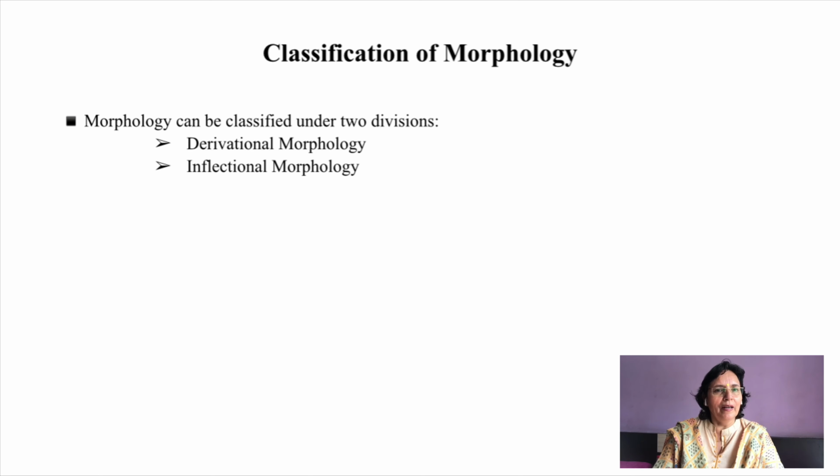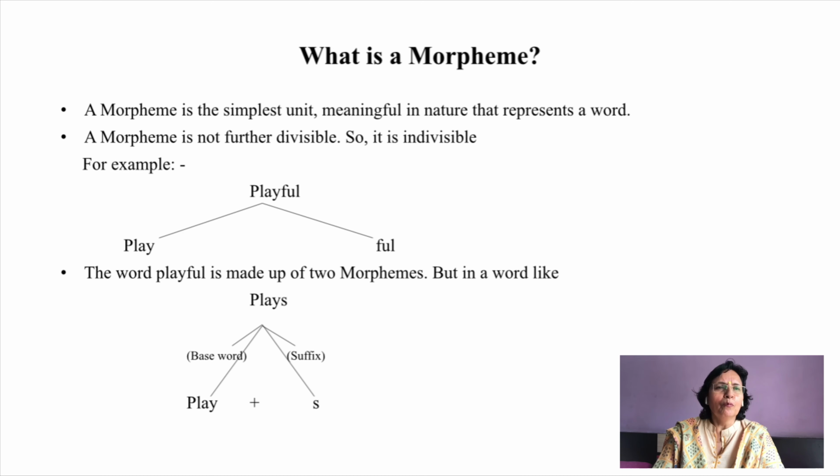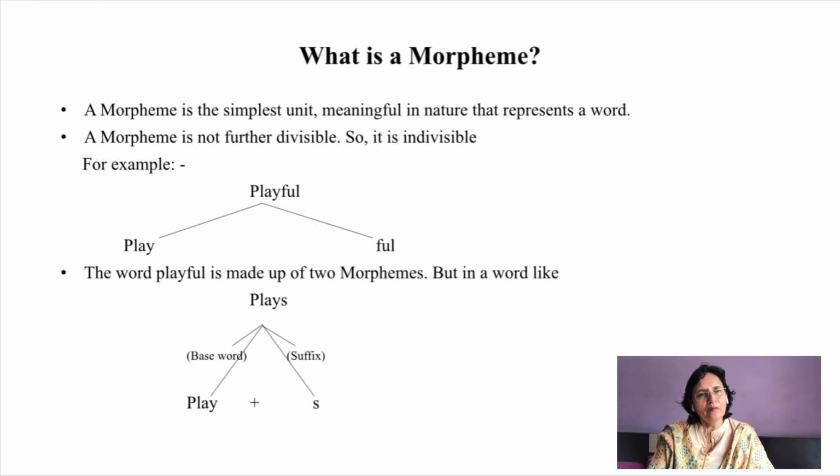But before I tell you the difference between the two, let me tell you what exactly is a morpheme. Morpheme is the simplest unit, meaningful in nature, that represents a word. Morpheme is not further divisible, so it is indivisible. Let us take an example. In the word playful, you have two elements, play and full. Thereby, you can say that the word is made up of two morphemes.